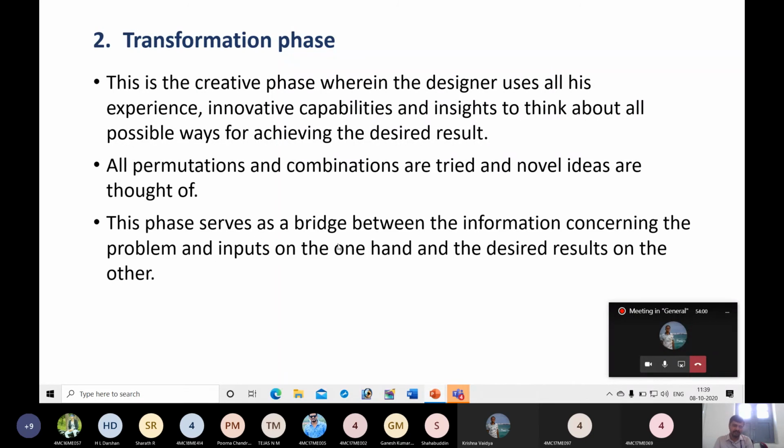This phase serves as a bridge between the information concerning the problem, that is the need, and the inputs on one end, that is specifications, constraints, all those things are the inputs, and the desired results on the other. This is called the transformation phase because it is a bridge between two phases, that is the explorative first phase and the last phase, the convergence phase.